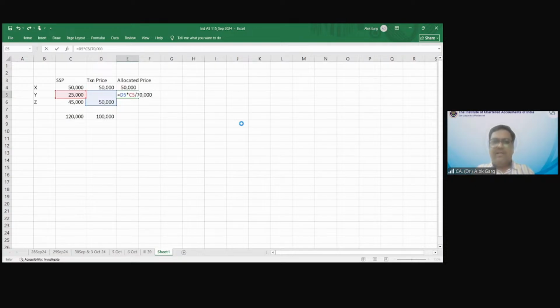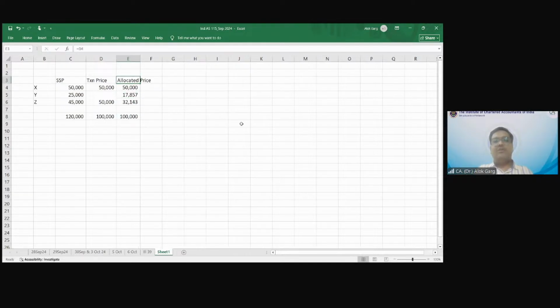You understood, this 70 is 25 plus 45, right? The total should be 1 lakh. So this is your allocated price on the basis of standalone selling price.